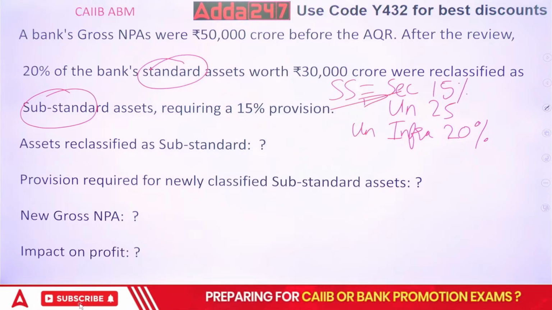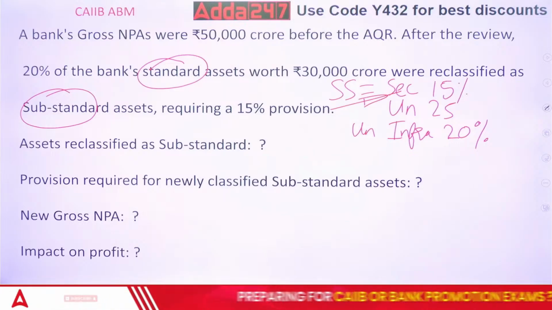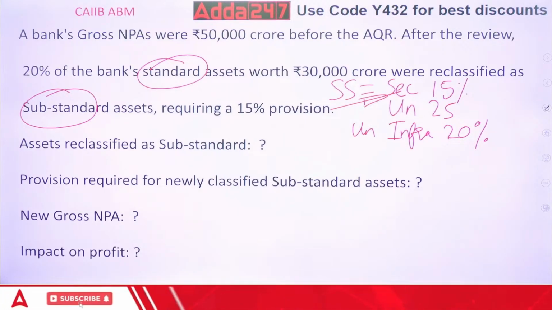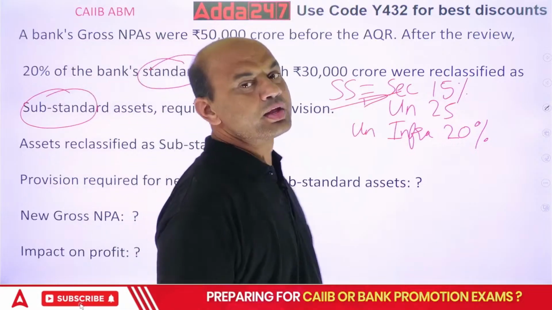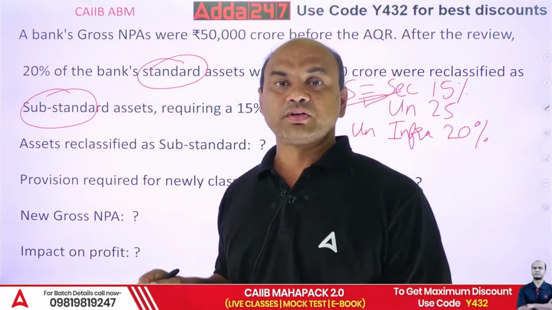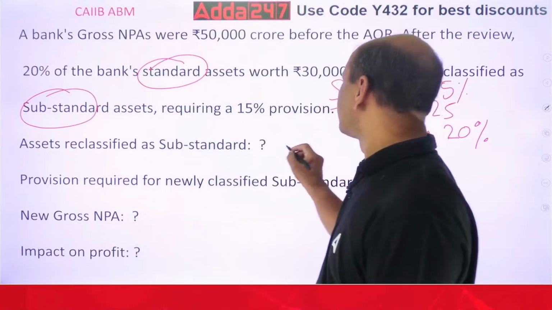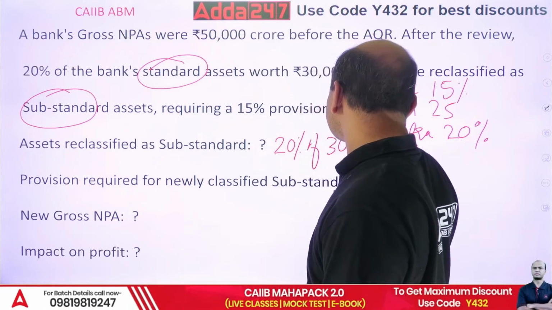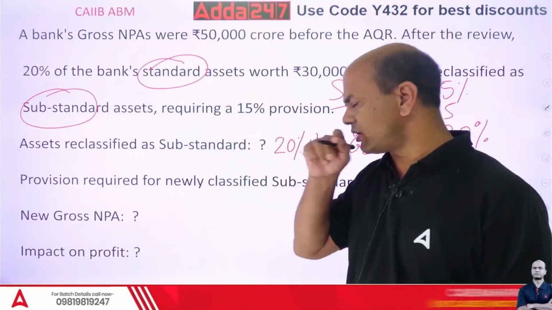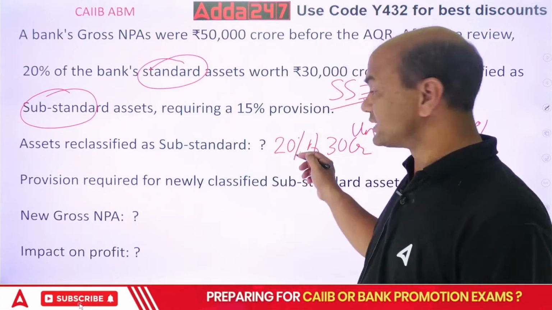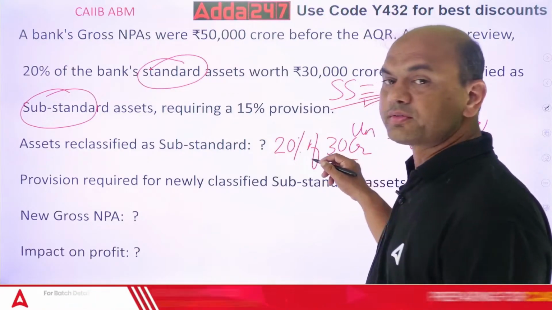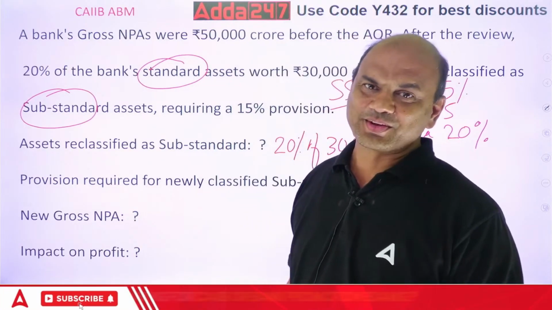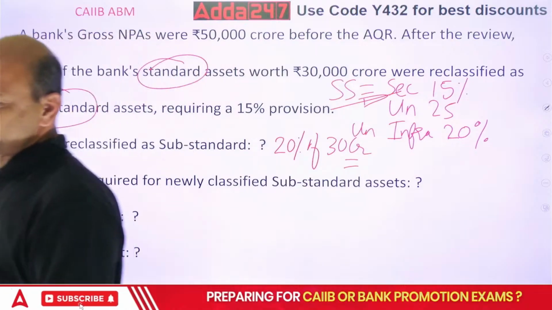What is given? 20% of what? 20% of the bank's standard assets were 30 crores. So what we'll have to do is 20% of the 30 crores will be reclassified as substandard. So 20% of 30 crores will be the new NPAs. What is the answer for this? 20% of 30 crores. Crores means how many zeros?